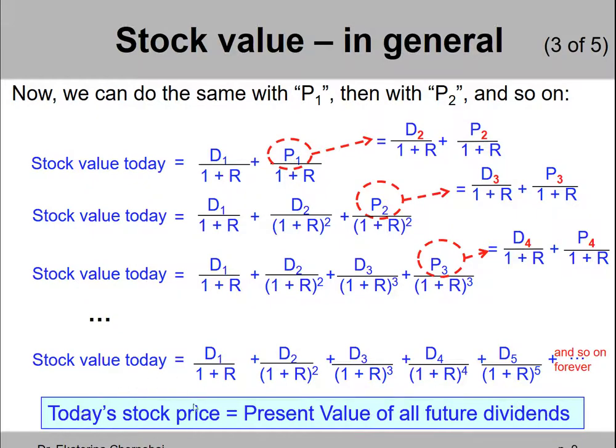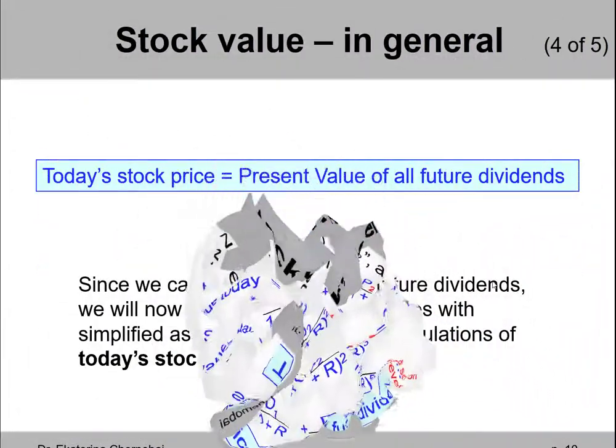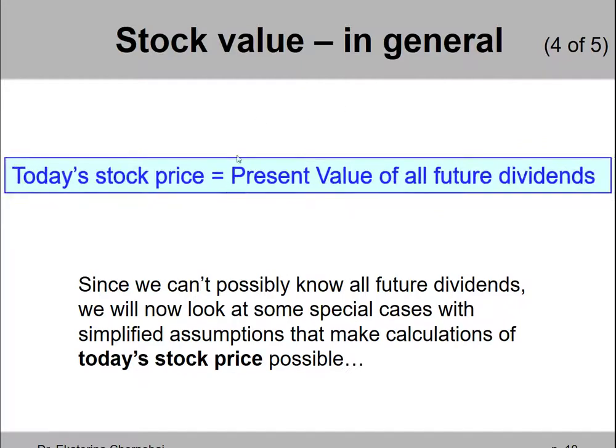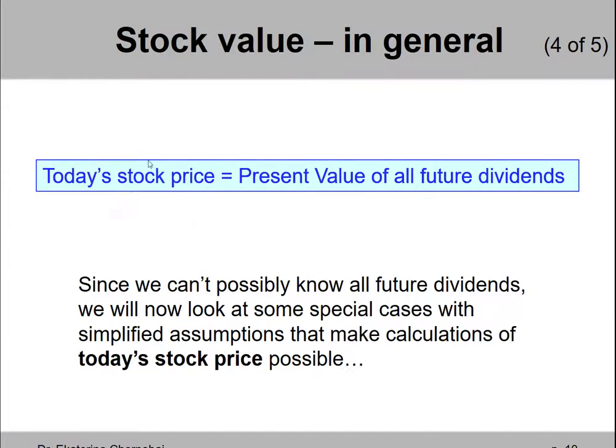You would never want to pay more for a stock share than how much you get back. You get back dividends, you add them up, except you do it correctly using the whole discounting. Okay, so you can forget about that slide. Just keep in mind the general idea. Today's stock price equals the present value of all future dividends, right?